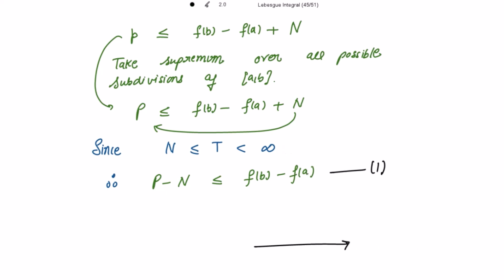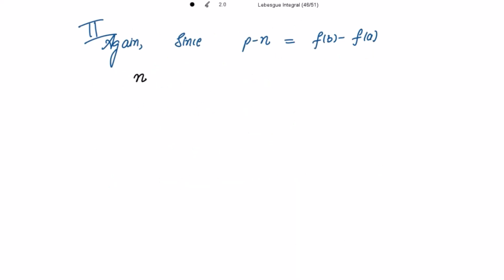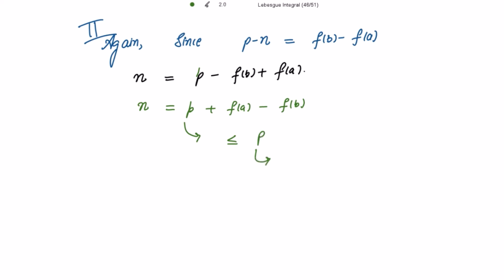Now moving on to the second part. This time I'm going to take n alone on the left hand side. So this is equal to, taking minus common, p minus f(b) plus f(a). We can also write this as p plus f(a) minus f(b). This is your small p. Now this small p is always less than or equal to capital P. Why? Because capital P is the supremum of small p. So taking this to the next step, n is now less than or equal to capital P plus f(a) minus f(b).